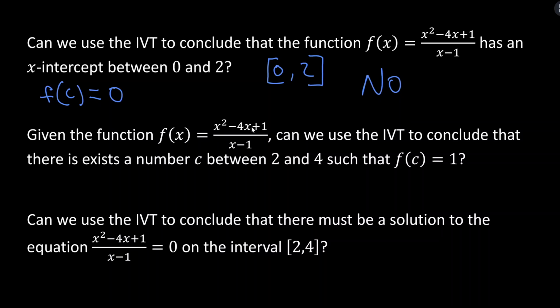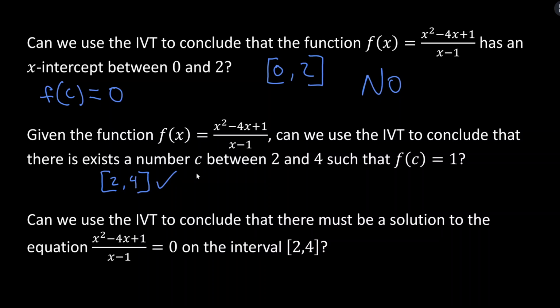Given this same function, can we use the IVT to conclude that there exists a number c between 2 and 4 such that f of c equals 1? So now our y value is 1. Our x values are 2 and 4, so we're looking at this closed interval here from 2 to 4. And so our first step is continuity. Is the function continuous on this interval? And it is. The only discontinuity is at 1, and that's outside of this interval. So we're good with continuity.